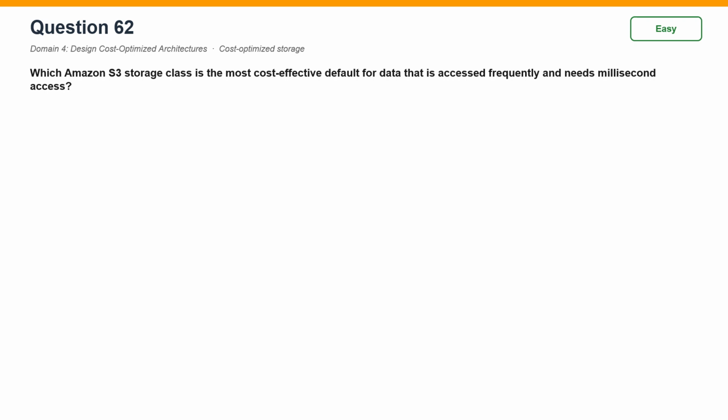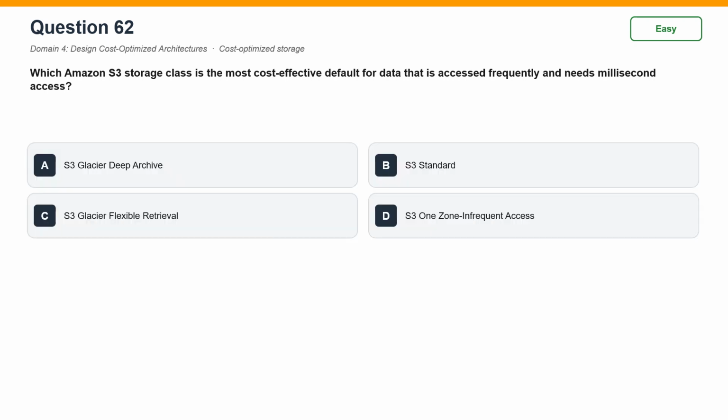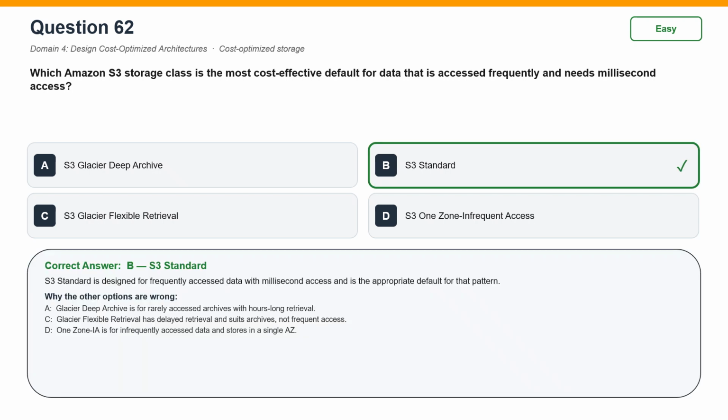Question 62. Which Amazon S3 storage class is the most cost-effective default for data that is accessed frequently and needs millisecond access? The correct answer is B. S3 Standard. S3 Standard is designed for frequently accessed data with millisecond access and is the appropriate default for that pattern. Now, why the other options are wrong?